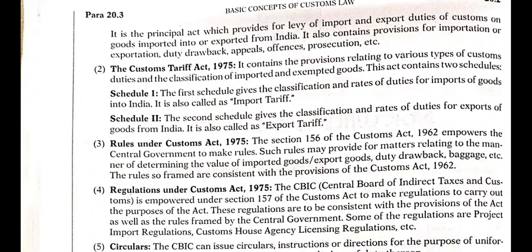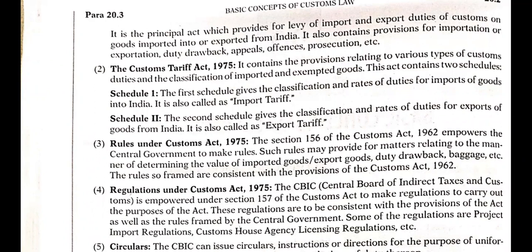Okay, next is the third act, rules under the Customs Act. As per Section 156 of the Customs Act 1962, it empowers the central government to make rules. Such rules may provide for matters relating to the manner of determining the value of import goods, export goods, duty, drawback, baggage, right? The rules so framed are consistent with the provisions of the Customs Act 1962.